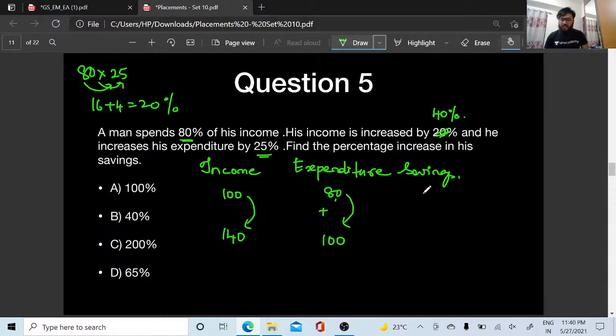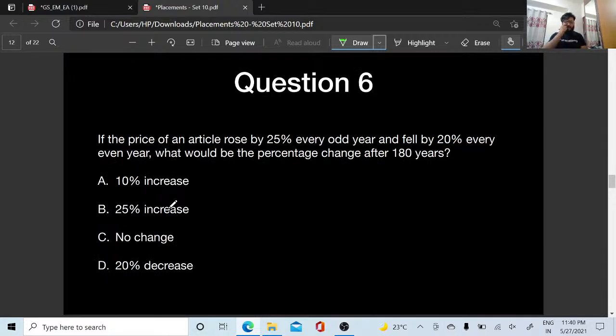So his savings here was how much? His savings here was 20, because income minus expenditure will give you the savings. Here also income minus expenditure is savings, 40. You can see it has literally doubled. So 100% is single, and this is double, 200%. Option C is the right answer. The next question.